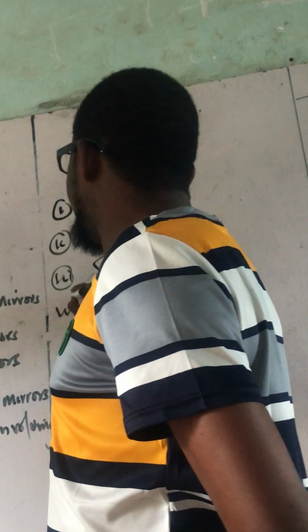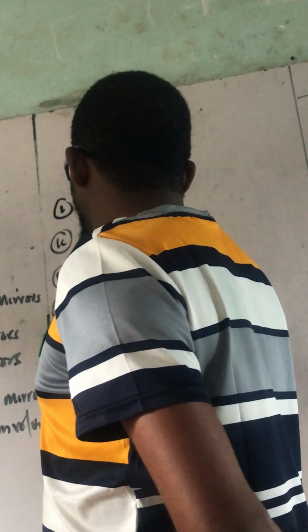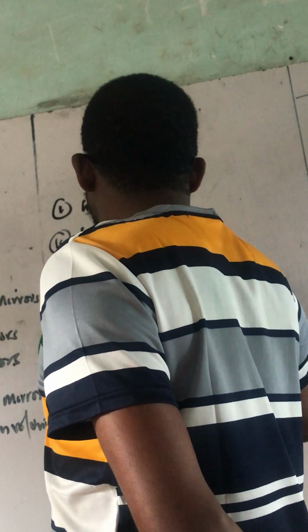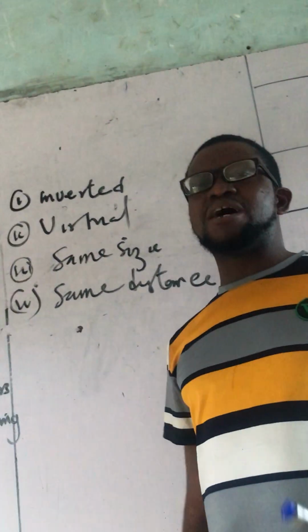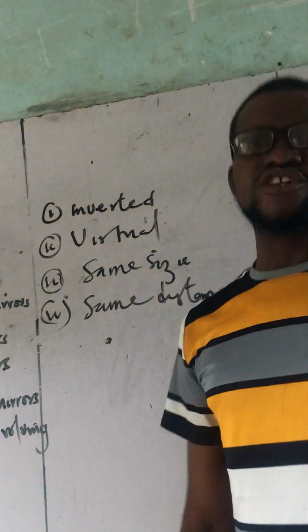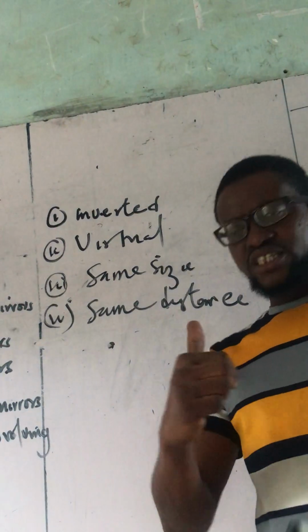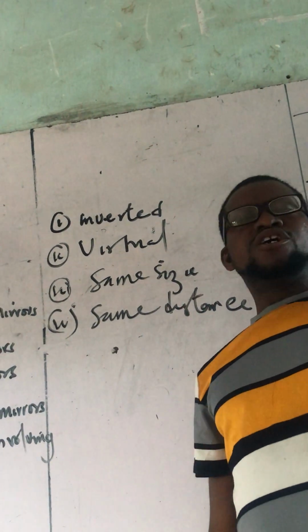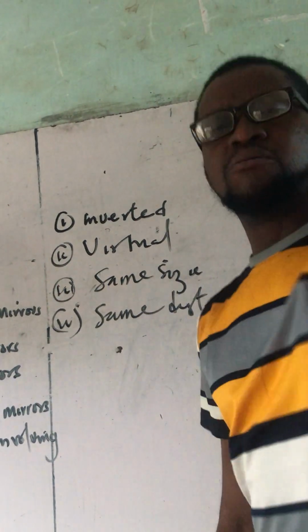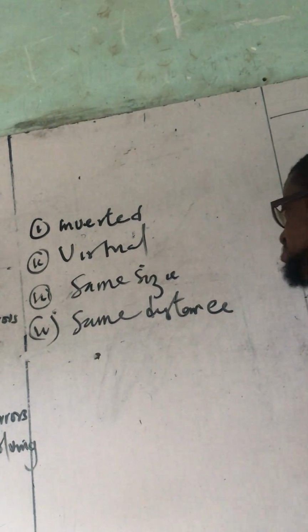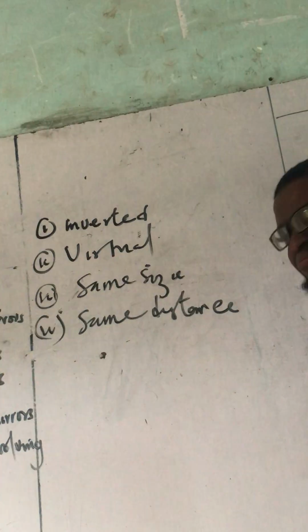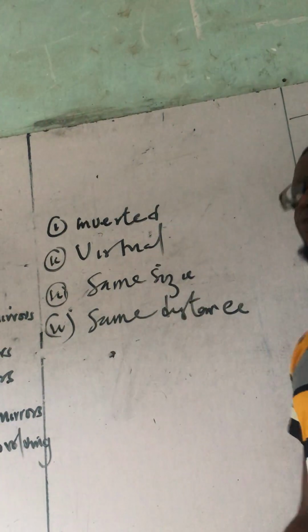Another one is same distance. Same what? Distance. Meaning the distance between you and the mirror is going to be the distance between the mirror and the what? The image. So if you are 5 centimeters away from the mirror, your image is expected to be formed behind the mirror at 5 centimeters away from the what? Mirror.